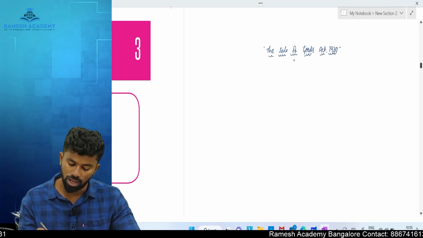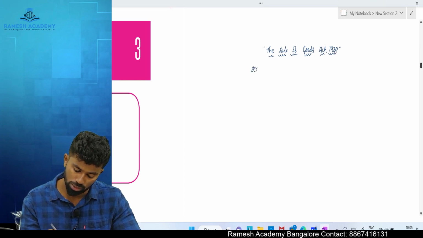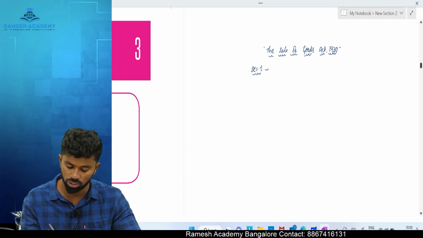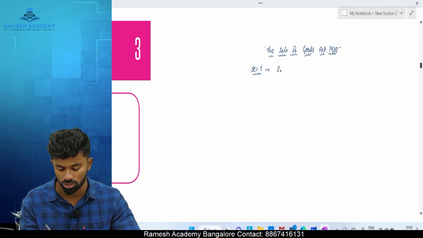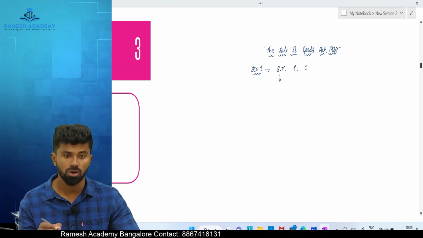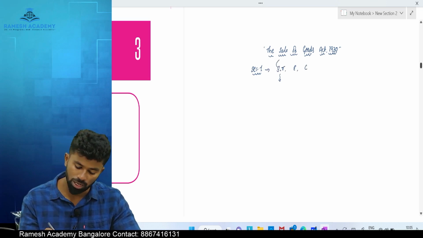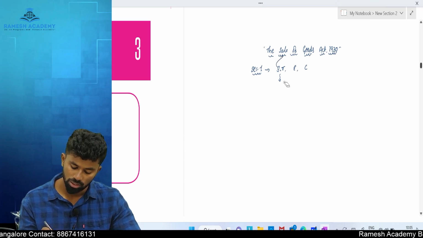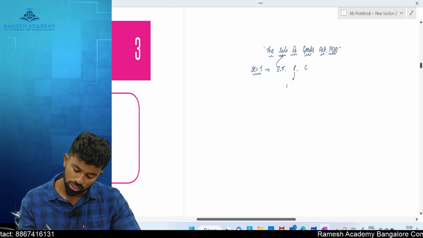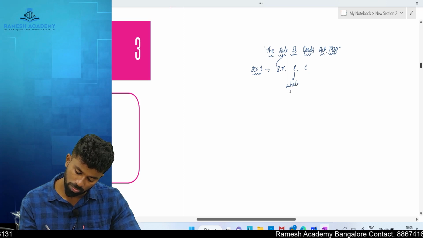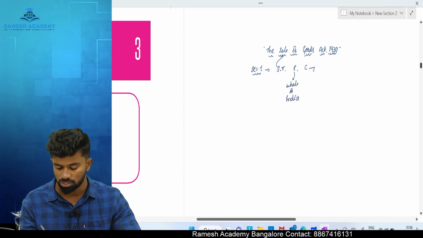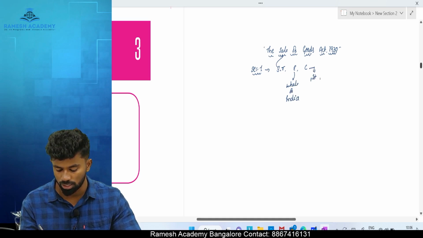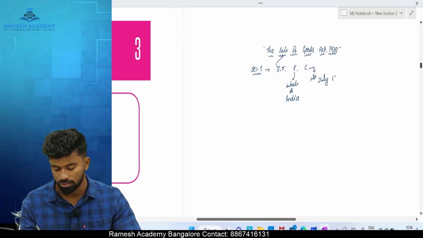So this act, again we know section number 1 provides how many provisions? 3 provisions. What are the 3 provisions? Short title, extent, commencement. The short title of this act is the name of the act, the Sale of Goods Act 1930. To extent, this law is applicable to the whole of India. Commencement, it came into force from the date 1st July 1930.